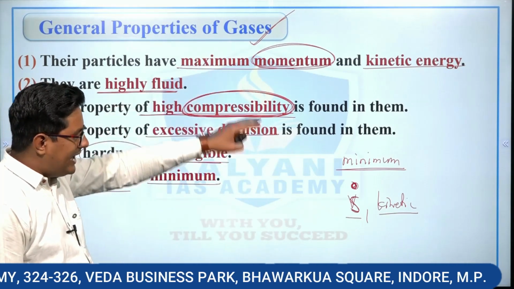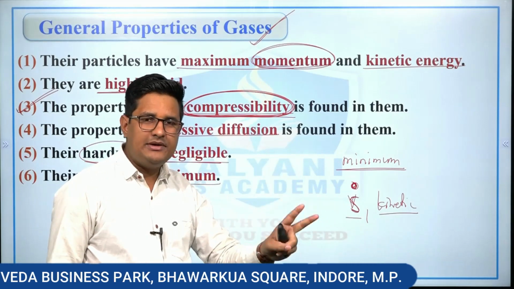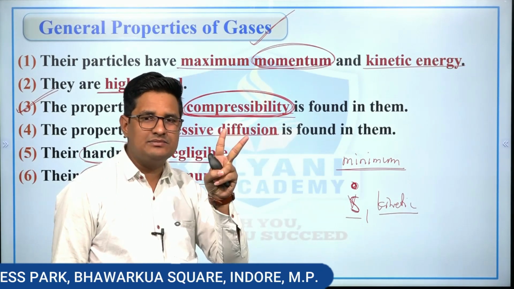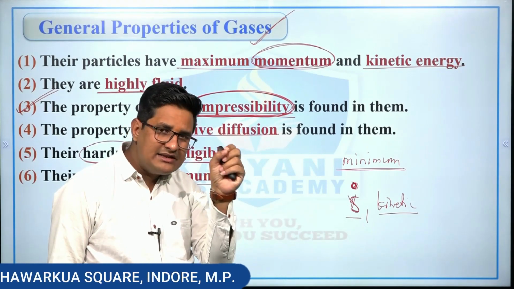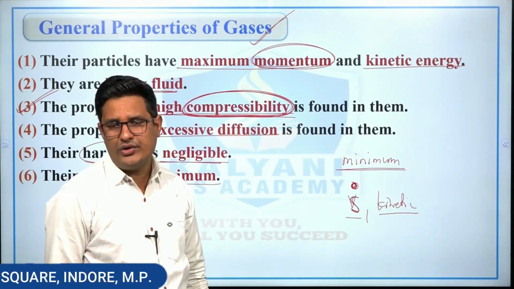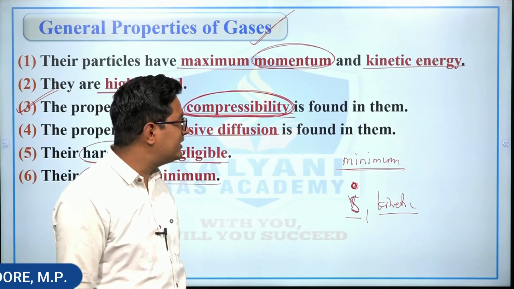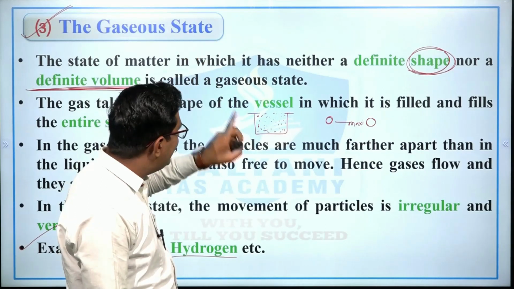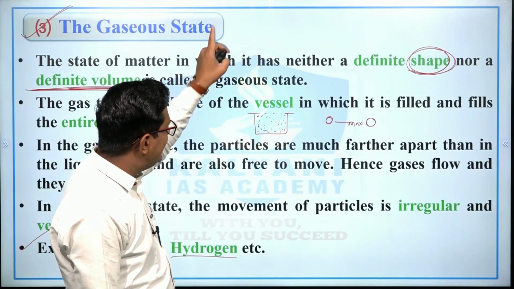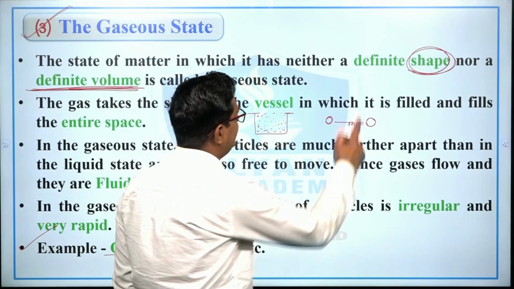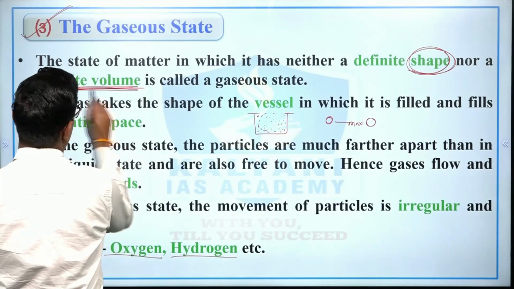So the gap between the two particles of gases is maximum. Therefore there is a minimum intermolecular force between the two particles of gases. Therefore, gases have neither a definite shape nor a definite volume, right?